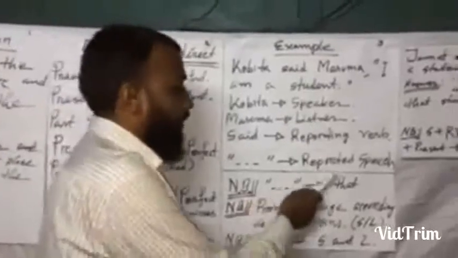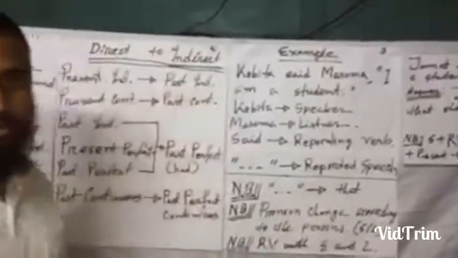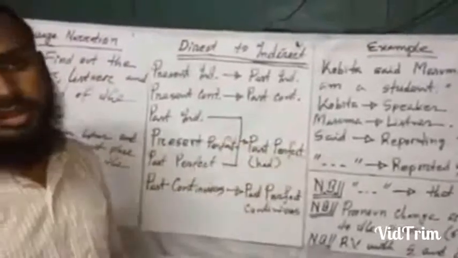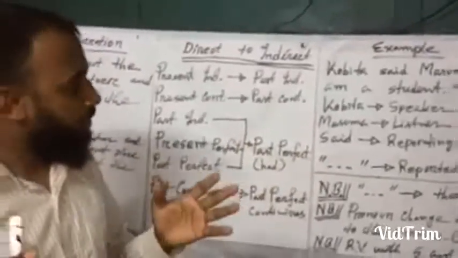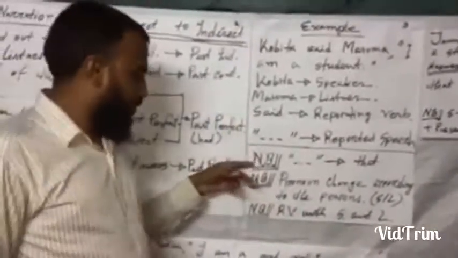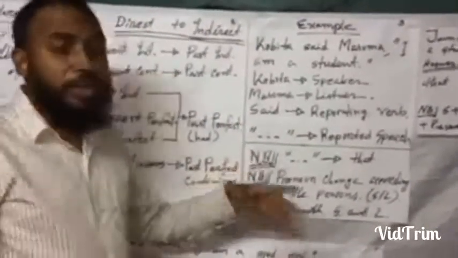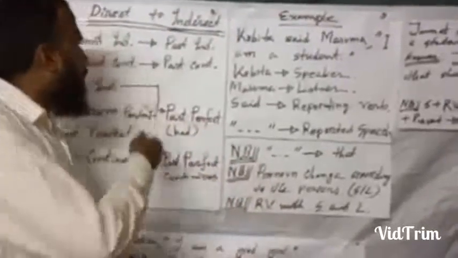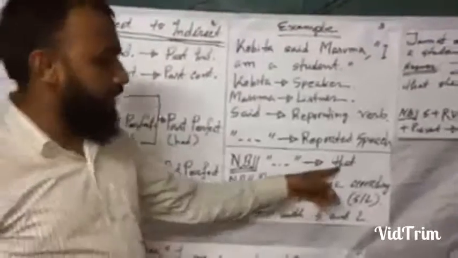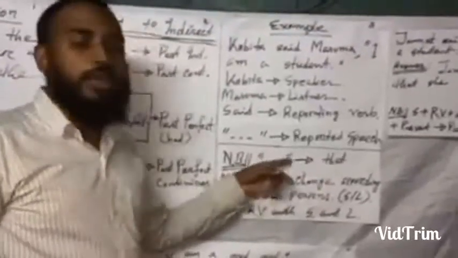So this is called reported speech. These four parts are very important for narration, so follow the notebook. That means when we change a sentence from direct to indirect, we must use the linker "that" instead of inverted commas.